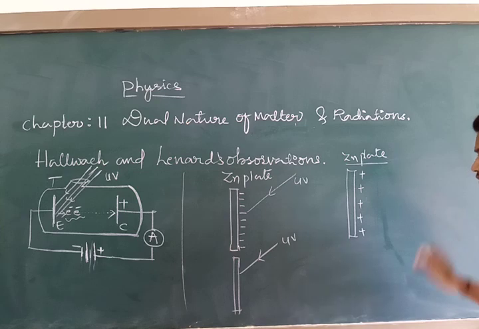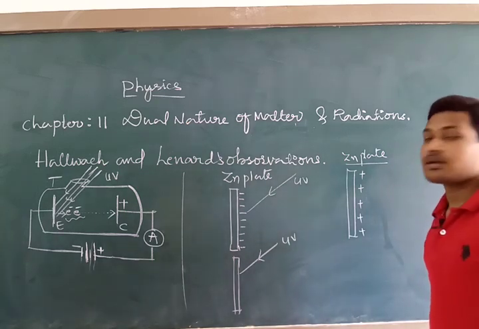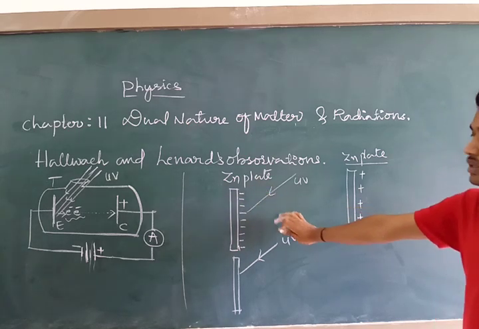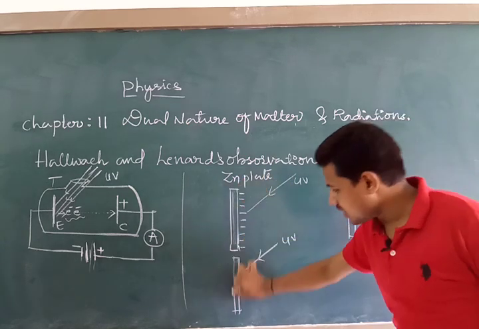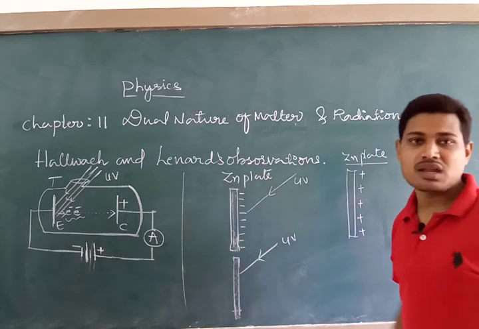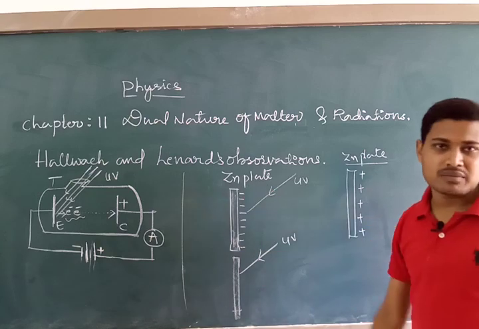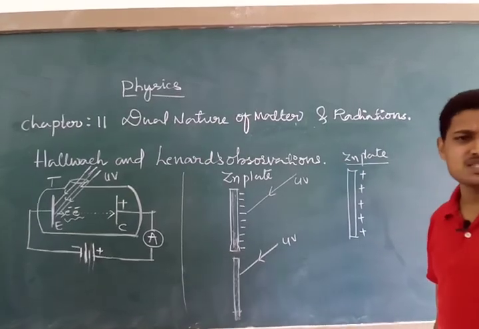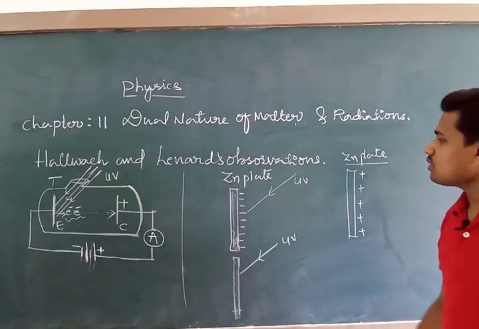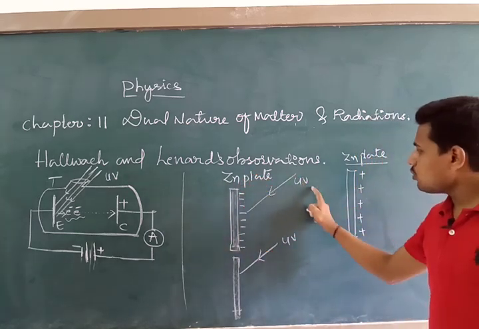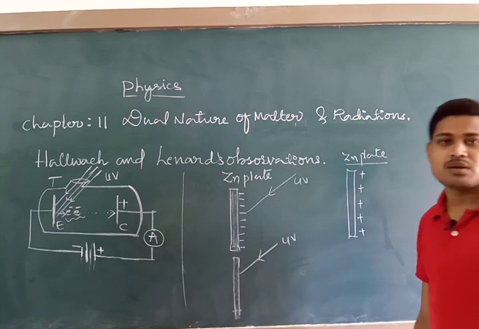Zinc charge became positive. Now he had confirmed that there are some particular material plates, not every material. Here he had taken a zinc plate. We can also take cadmium plates, manganese plates, etc. So he observed and concluded that when we illuminate ultraviolet radiation on the zinc plate,